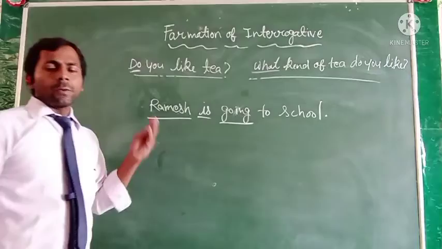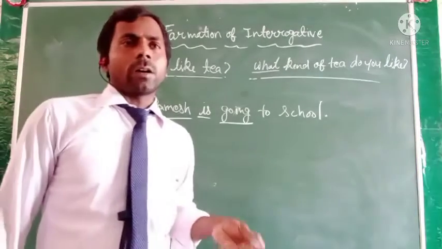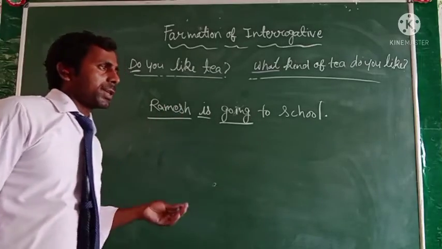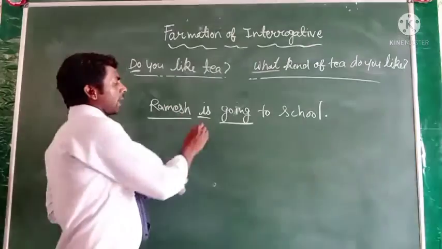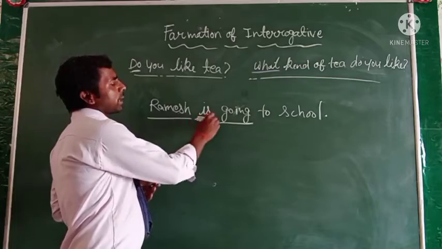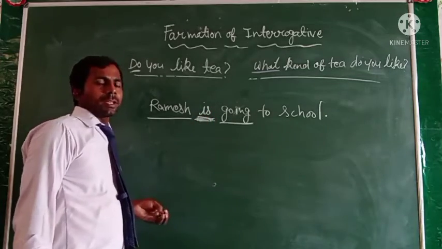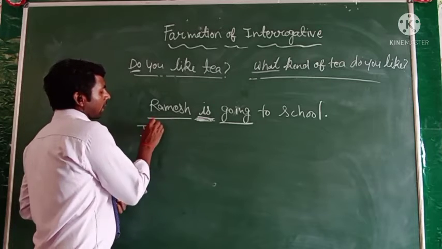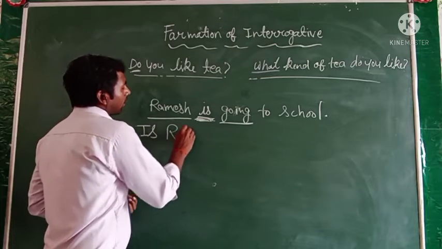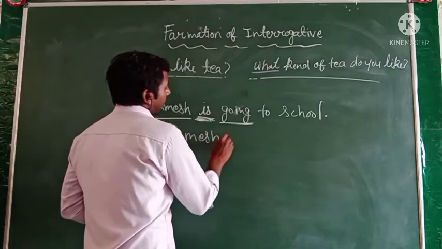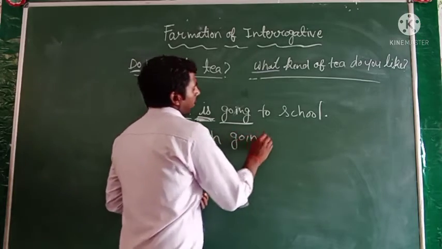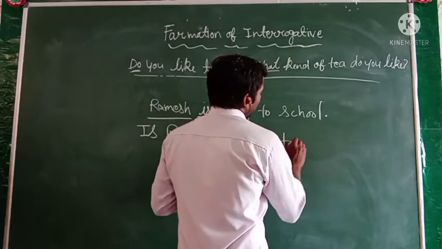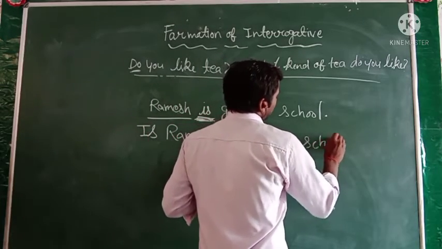When we make the interrogative sentence, we always use a helping verb at the beginning of the sentence. The helping verb here is is. Each word will be used accordingly, beginning with the helping verb, and then we can create the interrogative sentence.